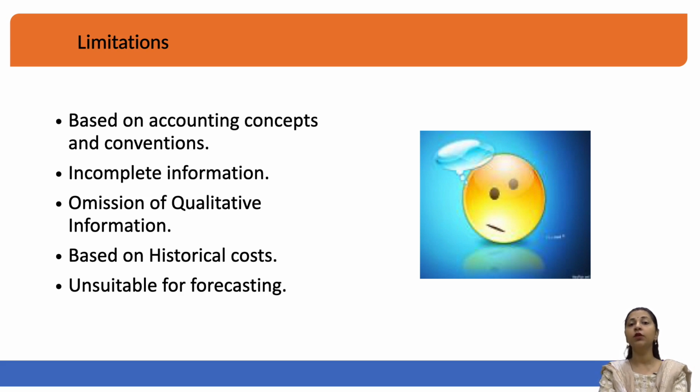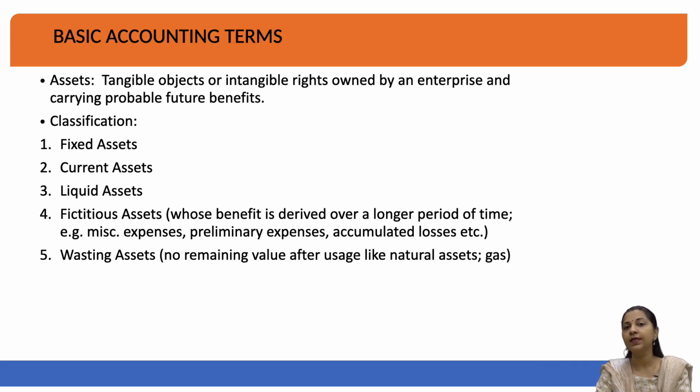So, this was about the limitations of accounting. Now, let us move forward to basic accounting terms. To understand the advanced level of accounting, first of all we should know what the basic accounting terms are which are used in the financial statements of a company. For example, the first one here is called assets. I told you about assets in the earlier class also, that assets refer to the resources of the company.